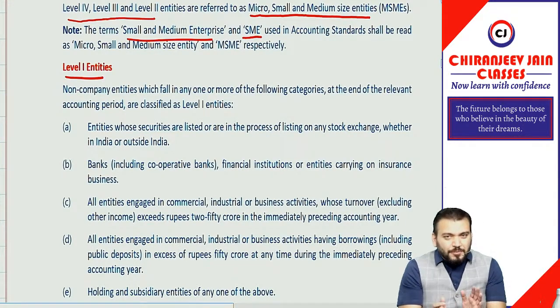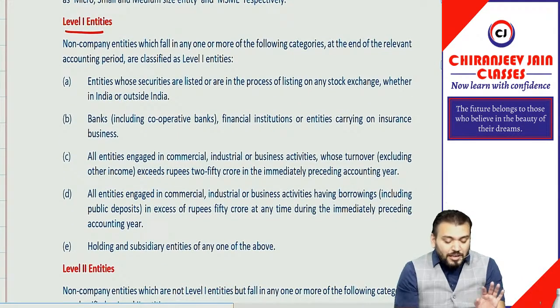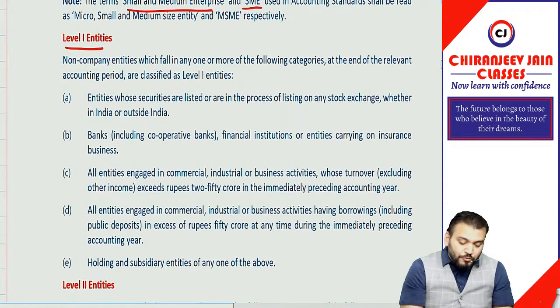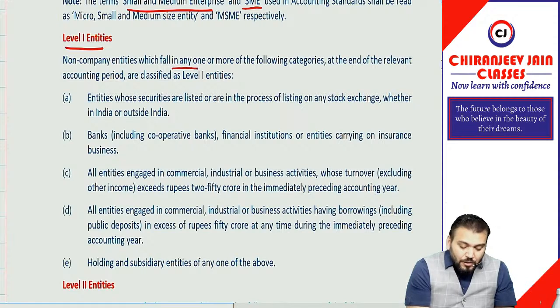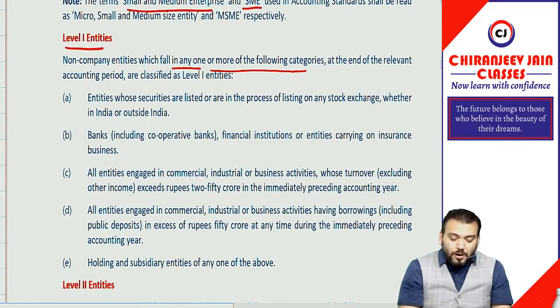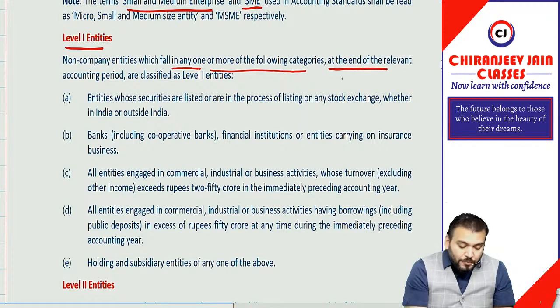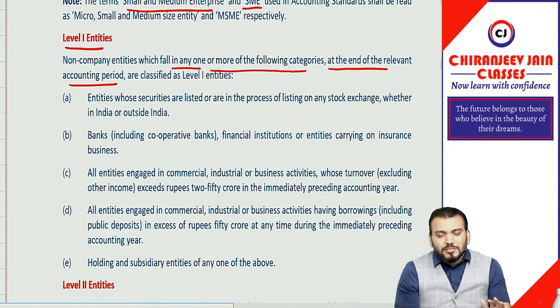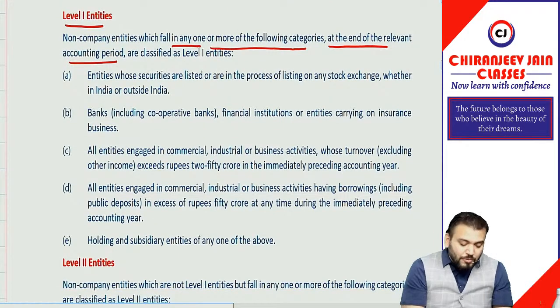Of course there is a change in the definition also. So now level 1 entities will be those entities which fulfill any one of the following conditions at the end of the relevant accounting period. So that entity will be classified as a level 1 entity. First, point number 1 is what?